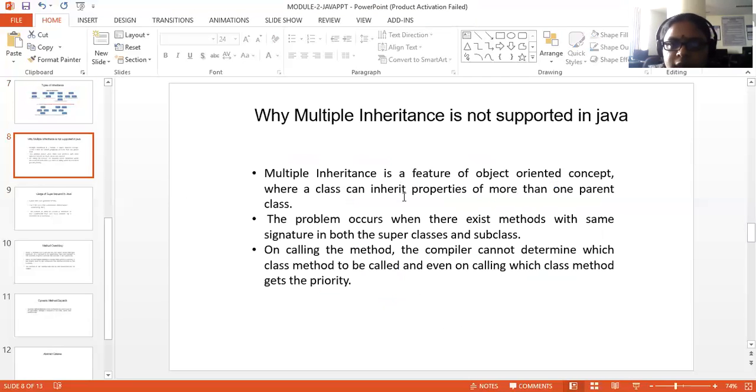Right. So just a brief recap: why is multiple inheritance not supported in Java? The problem occurs when there exists a method with the same signature in both the superclasses. So on calling the method, your compiler cannot decide which method to call. That is the reason multiple inheritance is not supported in Java. So I'll be showing you the program here.